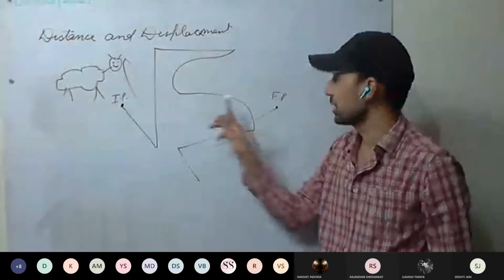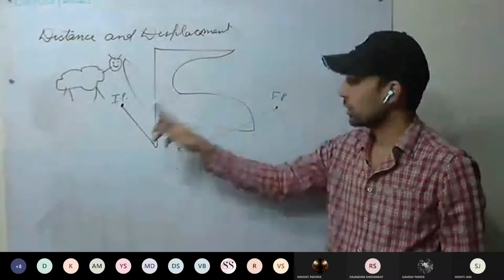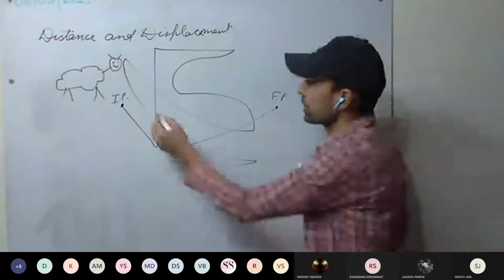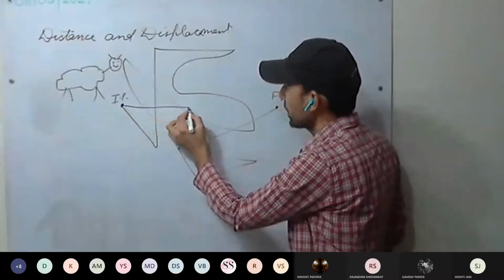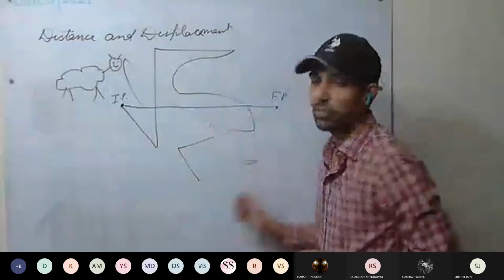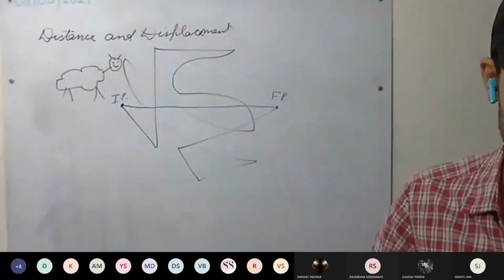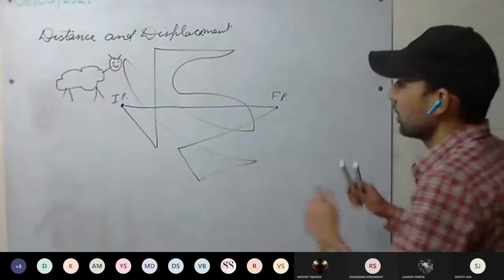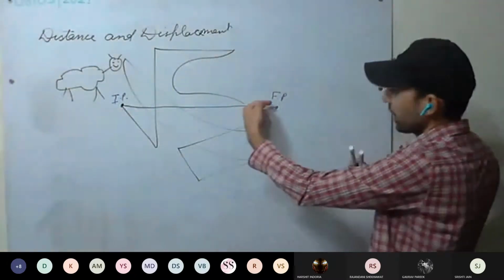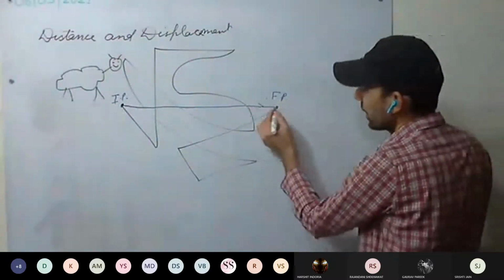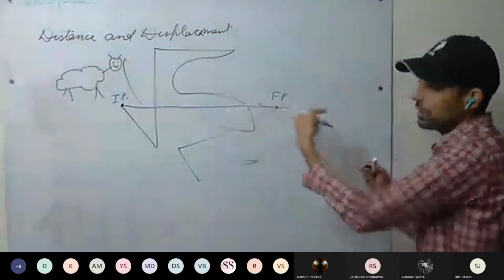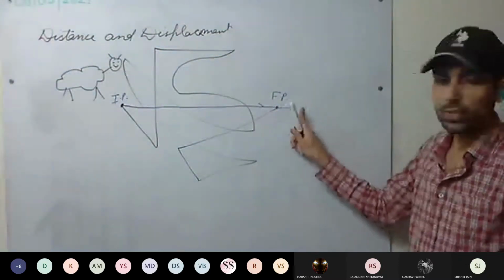The shortest distance between the initial position and the final position will give us the magnitude of displacement. And in which direction? From the initial position it is moving towards the final position, in this direction. So this direction is the direction of the displacement.